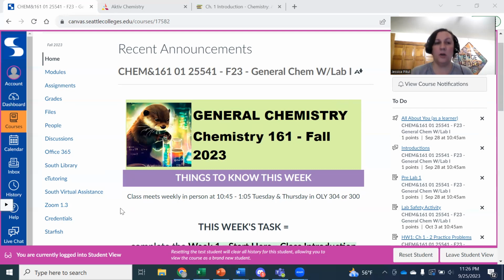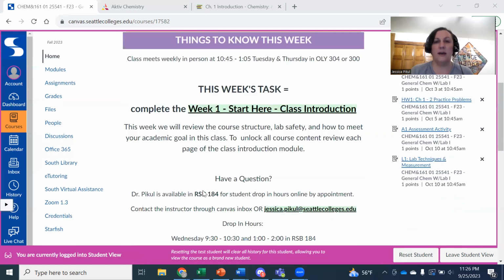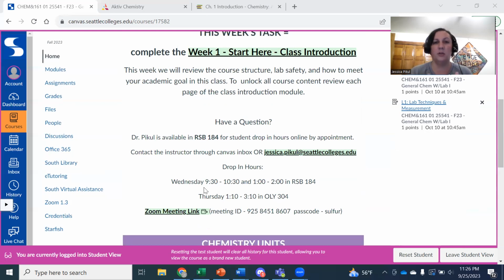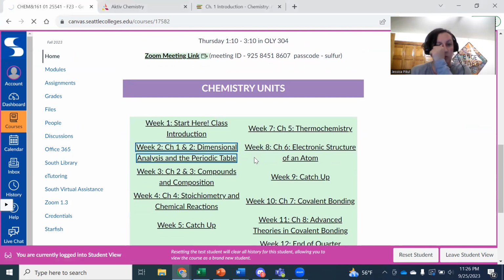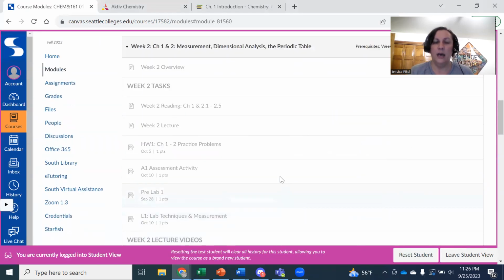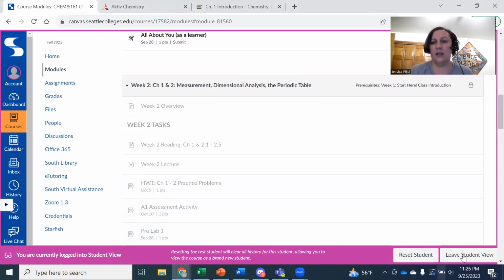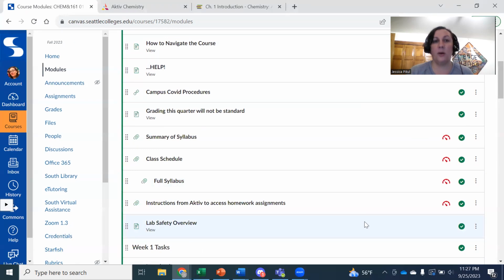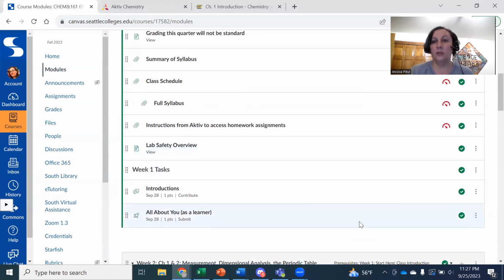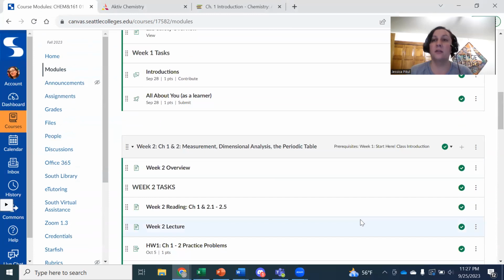Let me show you what each week is going to look like. So the first week is going to be a module that has just class policies, and it'll have a different structure than every other week. But if we go to week 2, which is a typical week, it'll look like this. And I'm going to exit student view because the student view hasn't worked through the Start Here module yet. The Start Here module will have a lot of information it requires you to view, so you're familiar with the class policies before the rest of the course opens up, and then you can access the rest.